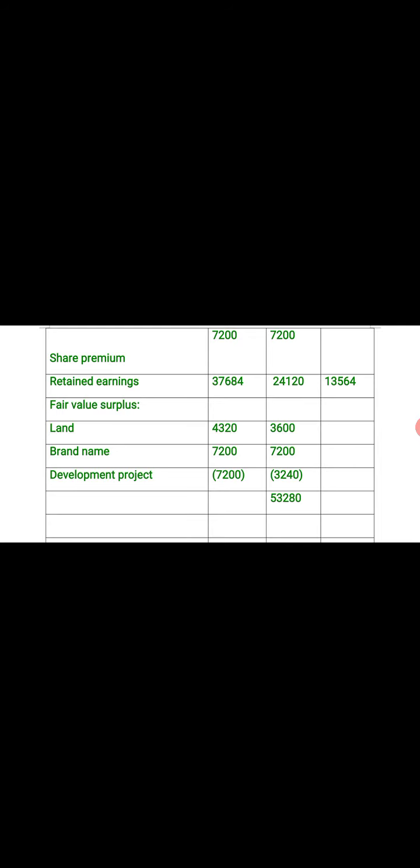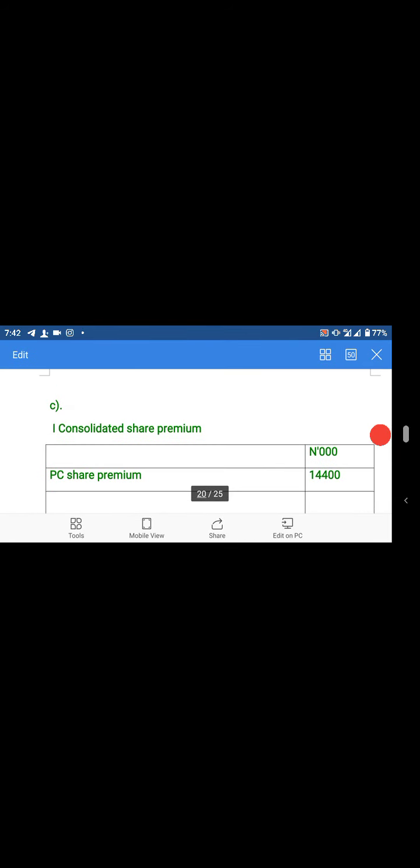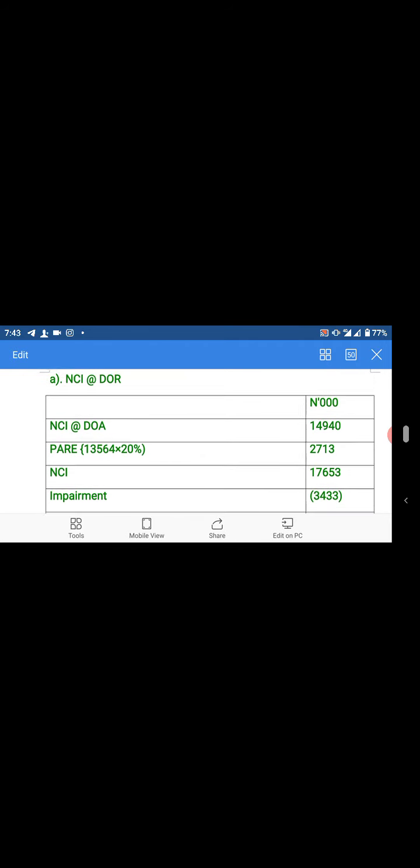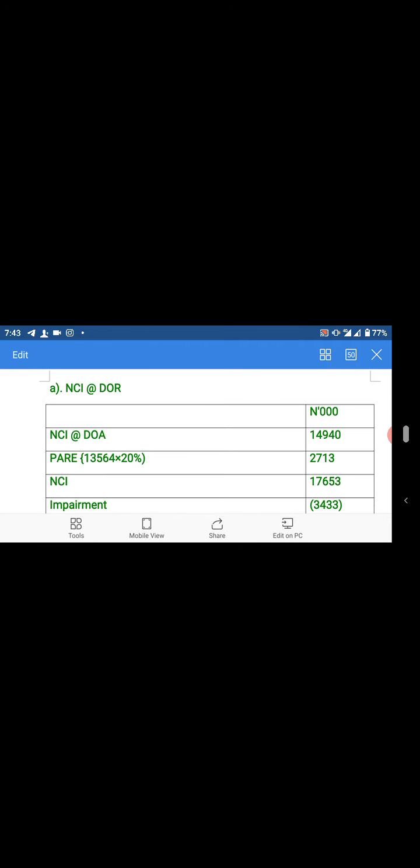So if you multiply this by 20% NCI value, that is how we got our NCI at date of acquisition to be 14,940,000. Add post-acquisition reserves, you can see it in your net assets. When you add it, you have this. Then this plus this will give us the NCI at date of reporting.